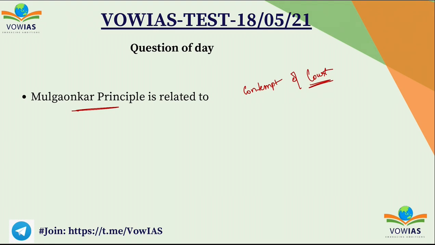During the emergency there were a lot of issues happening and a lot of cases being filed. People's rights were taken away. During that time the then Indian Express editor wrote an article in the Indian Express going against some of the decisions of the Supreme Court.